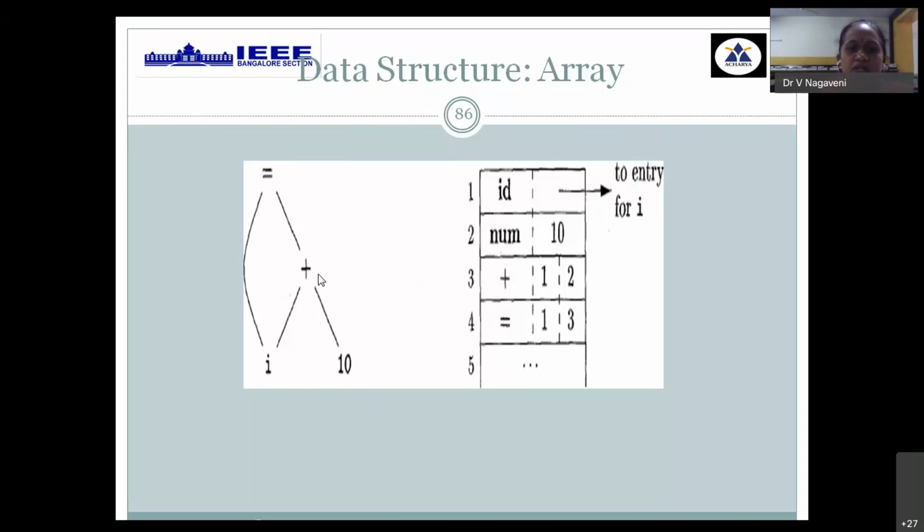Then plus C is available, but where is the argument for plus present? Row number 1 is the LHS argument and row number 2 is the RHS argument, which is directly taken. Then for assignment, the LHS argument, I, is again row number 1, and the RHS argument is row number 3, the previous step result. Hence the assignment operator will make use of this result. This type of standard static method is called the array data structure. This is the arithmetic expression I is equal to I plus 10, a directed acyclic graph, and its implementation using array.